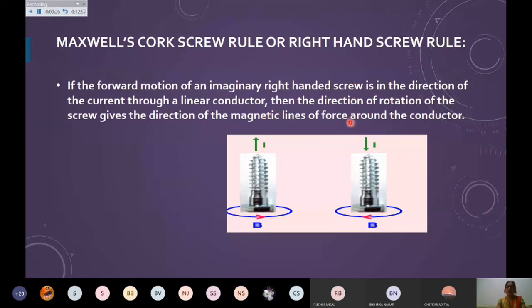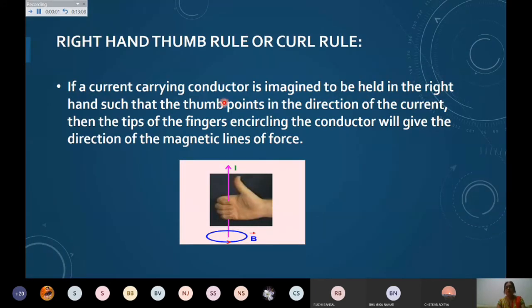So the direction of the rotation of the screw gives you the direction of the magnetic lines of force around the conductor. Or you can find it by the right hand thumb rule, as I have explained to you earlier, that if current is moving upward, and you want to find the direction of the magnetic field, it will be given by the direction in which my fingers rotate.